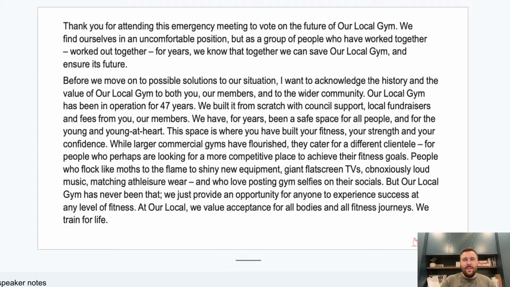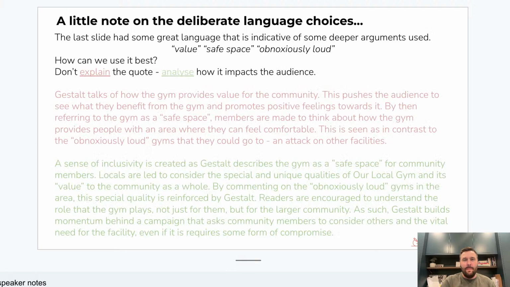All right, so I'm going to show you what I mean by this because we've really got to think about the specifics here. So take a look at these two passages here in the slide. The one in red has explained those quotes that I mentioned: value, safe space, obnoxiously loud. It's not terrible. Okay, maybe I should choose a different color than red because I'm not saying never use it, it's awful, it's shocking. But it is an example of that sort of mid-range analysis that many of us do when we first get back into this. All right, and I'll show you why.